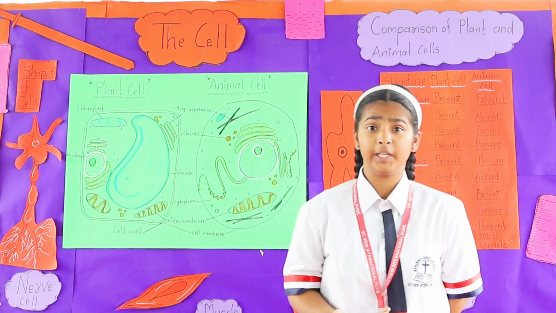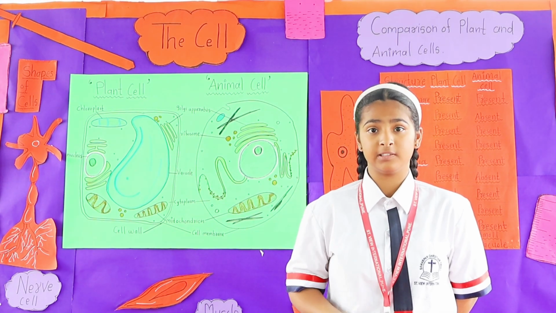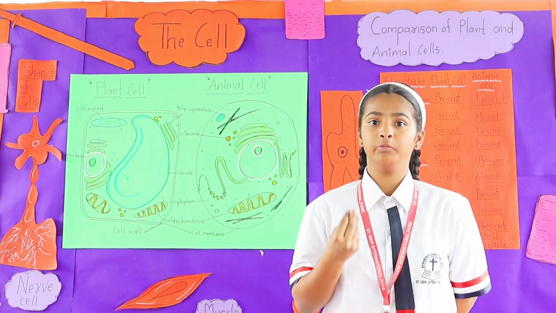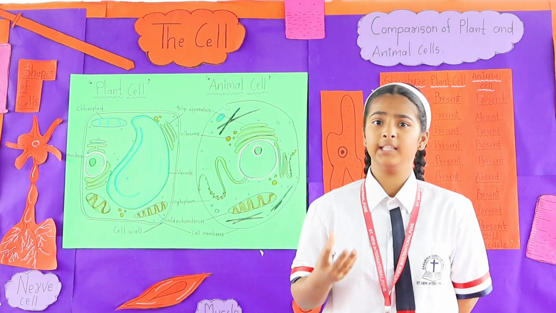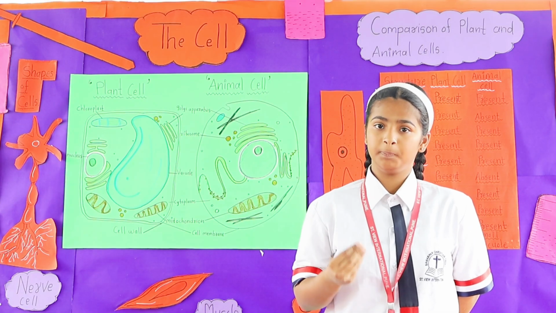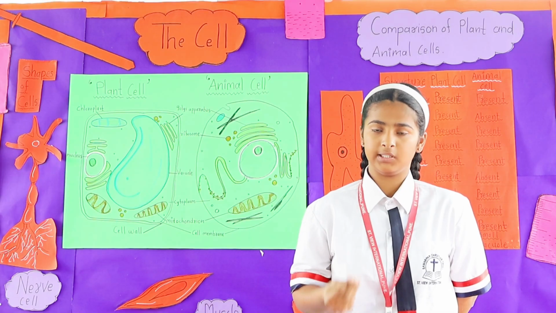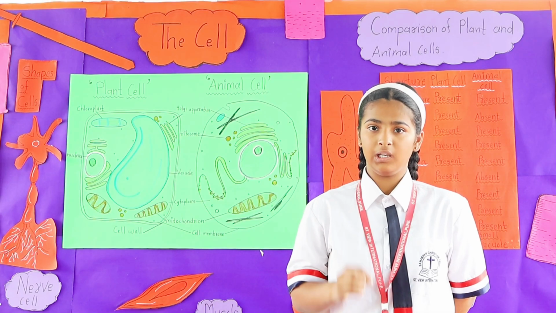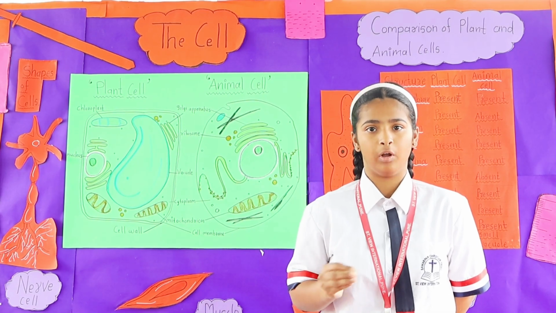Today I am going to explain to you about multicellular organisms. The organisms that are made of more than one cell are known as multicellular organisms. Most plants and animals are multicellular organisms. All living organisms begin their life from a single cell.